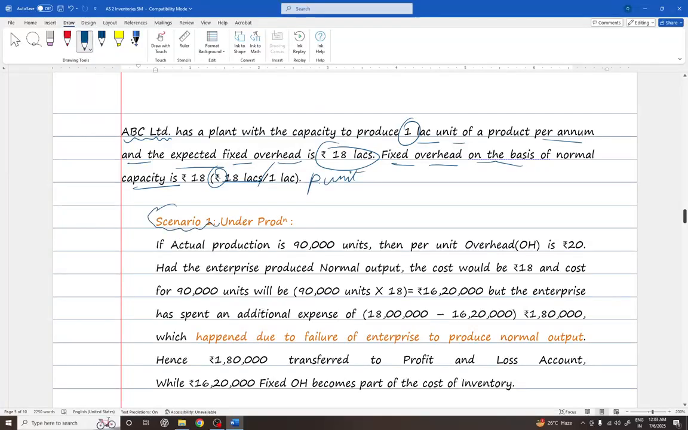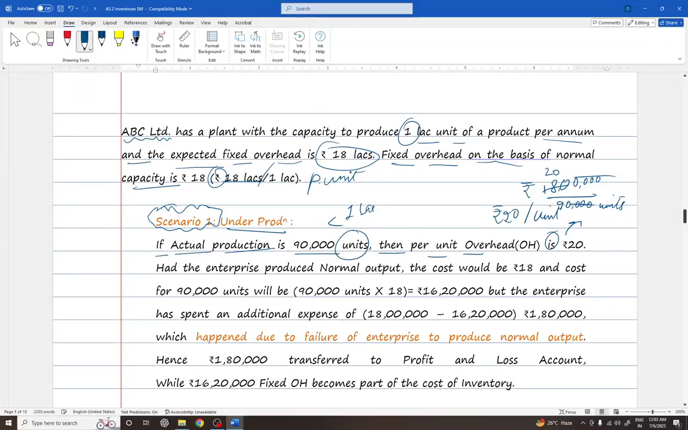Now, let us consider scenario 1 where the total production is less, that is underproduction. If the actual production is 90,000 units, which is less than 1 lakh units, then per unit overhead is rupees 20. How did you arrive at this? That is 18 lakhs divided by 90,000 units, right? Rupees 18 lakhs divided by 90,000 units is rupees 20 per 1 unit.